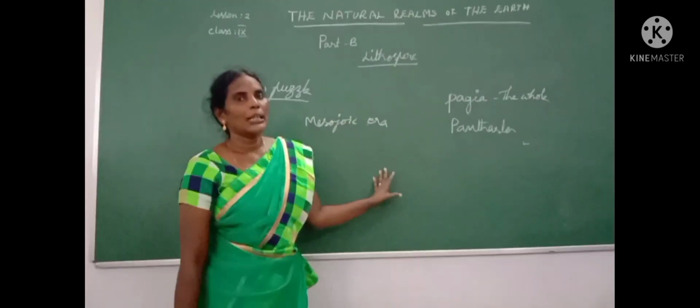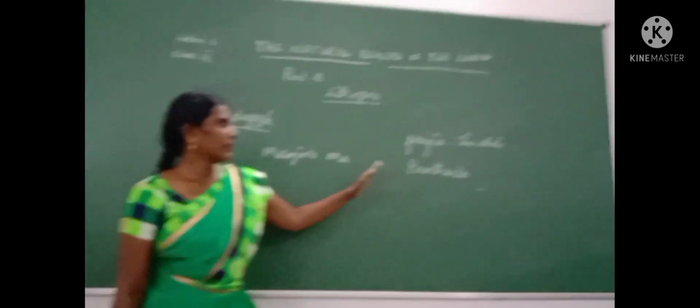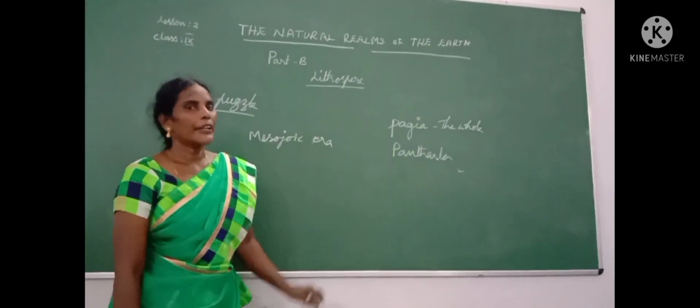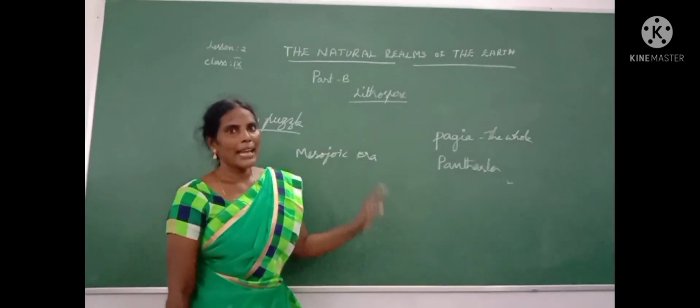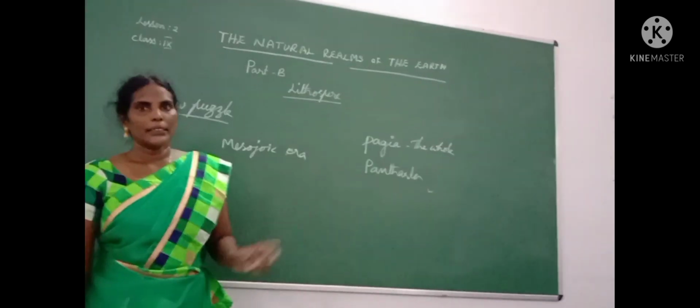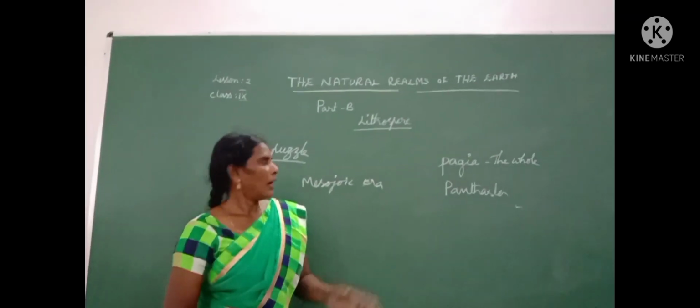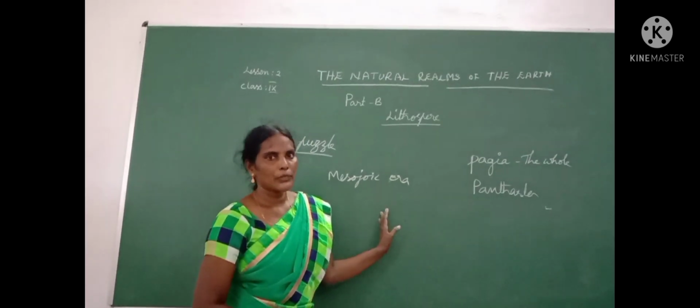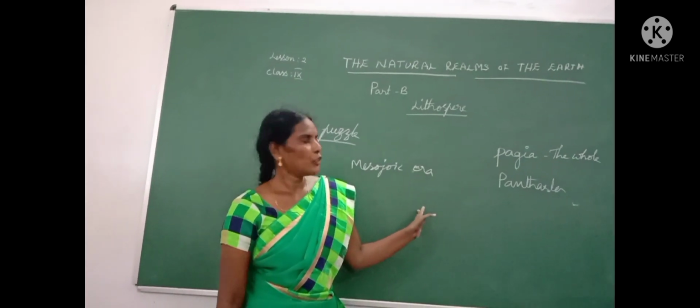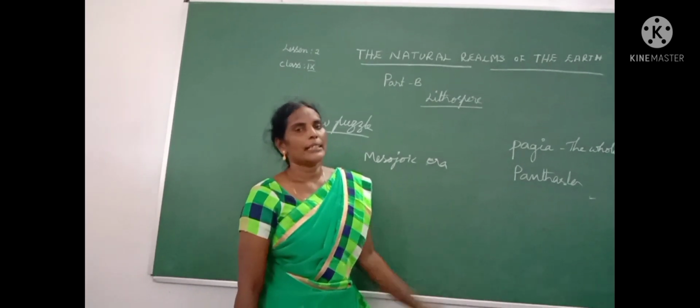So here also this is the part of our earth. Okay, children. Now how these landforms, these continents, were spread, let us know all these things in this class.